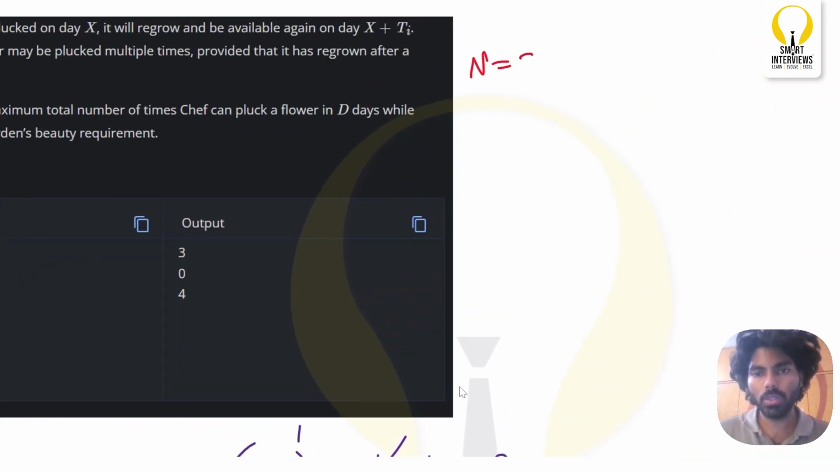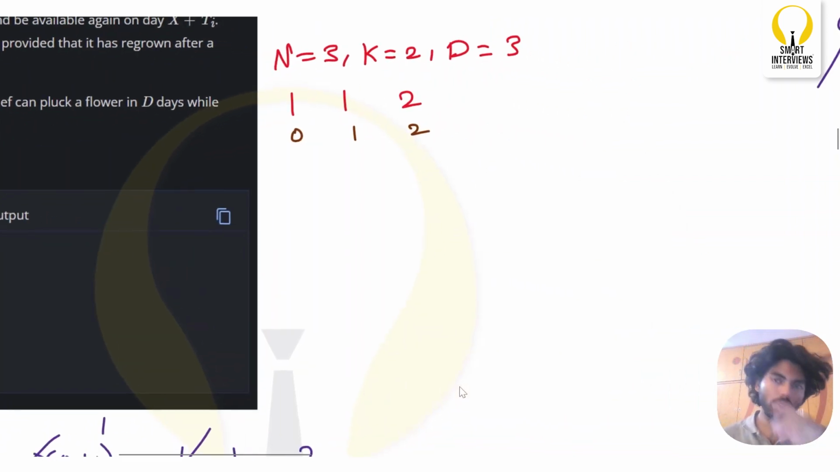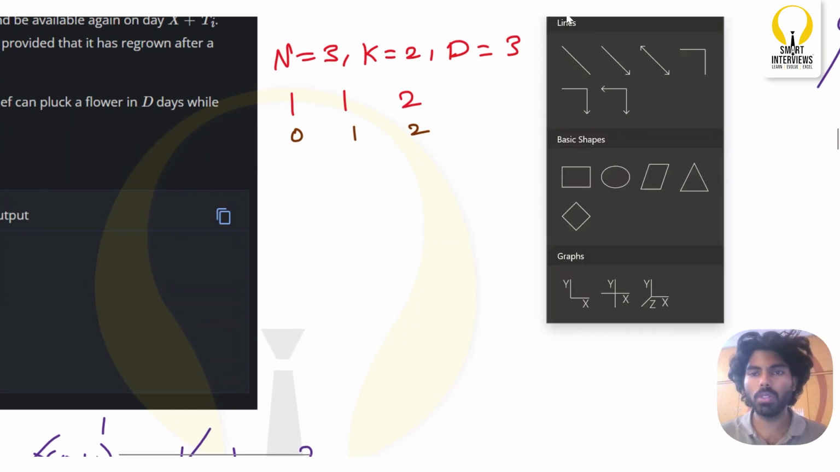So n equal to 3, minimum blooming flowers are 2. How many days are there? 3 days. And the flower values are 1, 1, 2. The indices are 0, 1, 2. So there are 2 things which I will be using for this problem. Okay, to solve this problem I will be using 2 things.